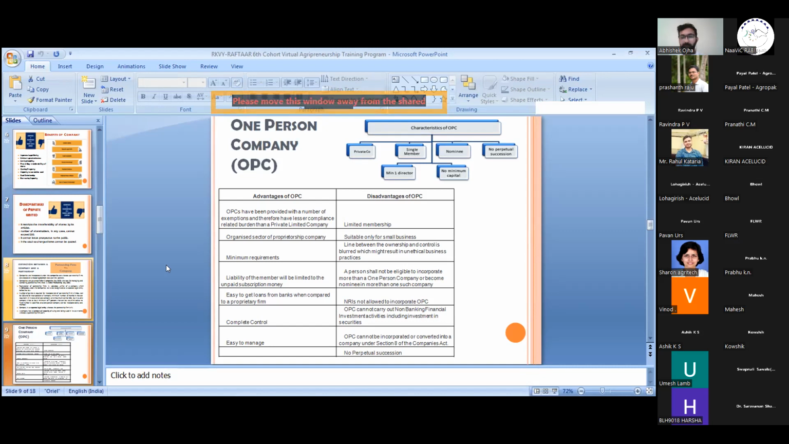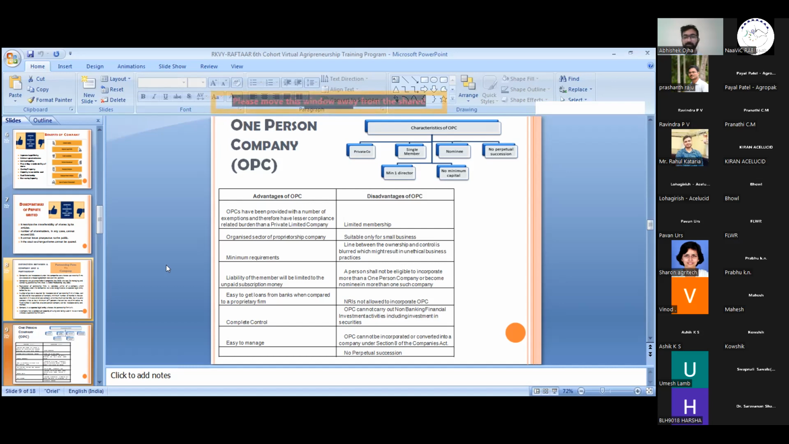A person is not eligible to incorporate more than one person company or become nominee in more than one such company. It says that if I am a director of a one person company and I nominate some other person who will take charge if I die or my demise happens, then that person will get the charge of the company. But that person cannot be a nominee in more than one company. It can be a nominee in only a single company.